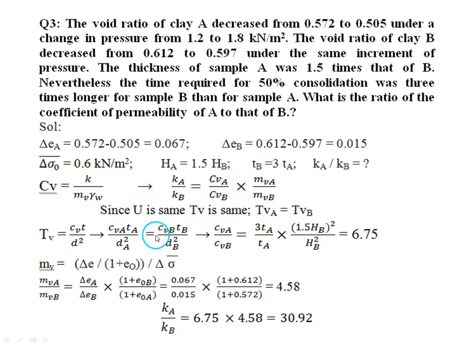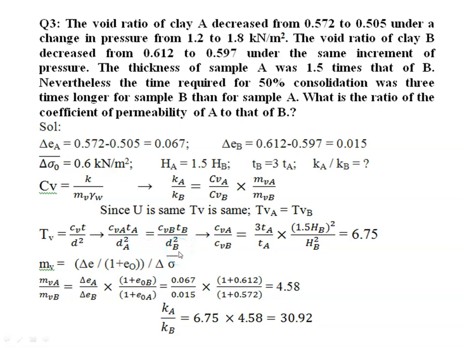So here the degree of consolidation is same. So when the degree of consolidation is same, time factor will be same. So we can write TvA equal to TvB. So what is Tv? Tv is Cv t by D square. So we can equate because the time factors are same. Since the degree of consolidation is same, we can write CvA tA by DA square equal to CvB tB by DB square.